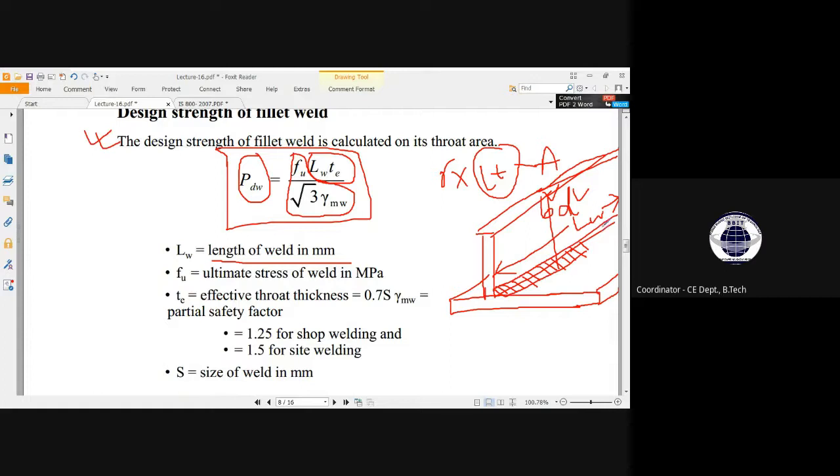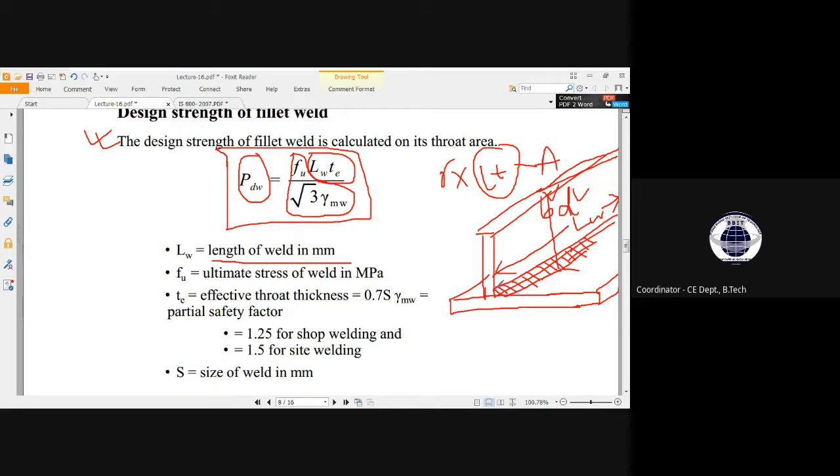you might have to evaluate the strength of weld per meter length. So for any given length, you can evaluate the strength of weld, right? So this is the length dimension. This represents the length dimension of weld. And effective throat thickness. What is effective throat thickness?